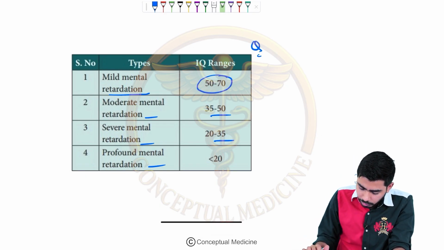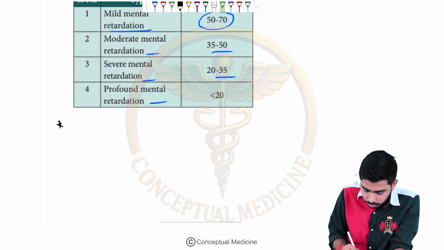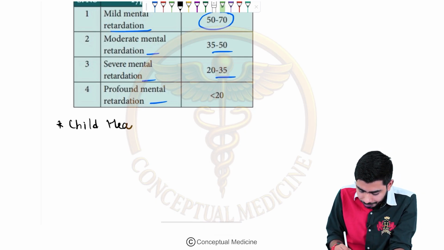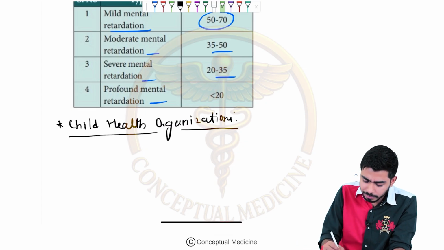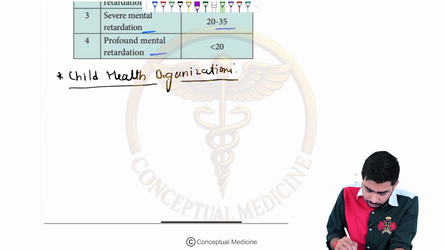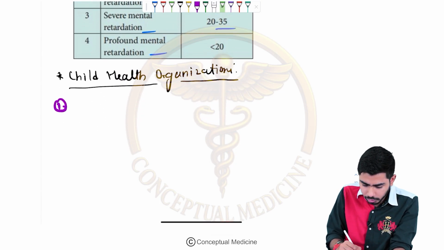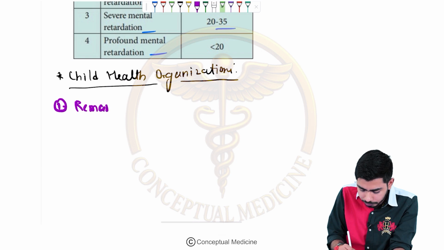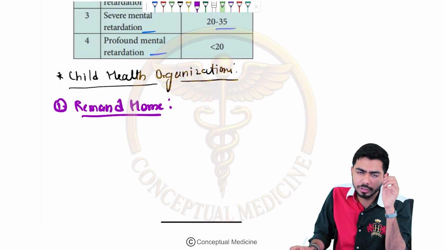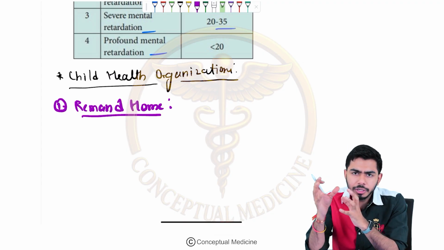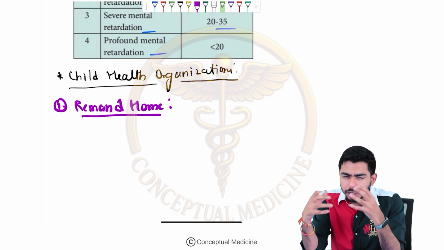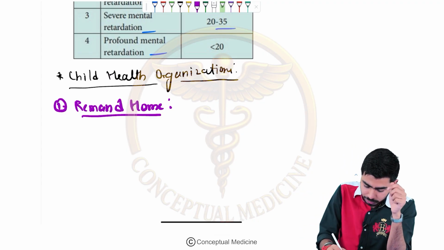Once we have talked about them, now we shall be talking about some child health organizations. Here we have some important organizations with very easy definitions, but we should know them because they very frequently ask about these things. The very first one is the remand home. What is a remand home? It is the kind of institution where children will be placed under the care of doctors, psychiatrists and other trained personnel.